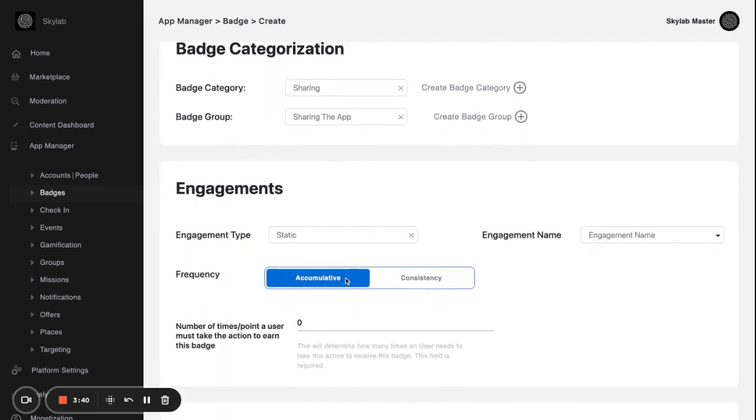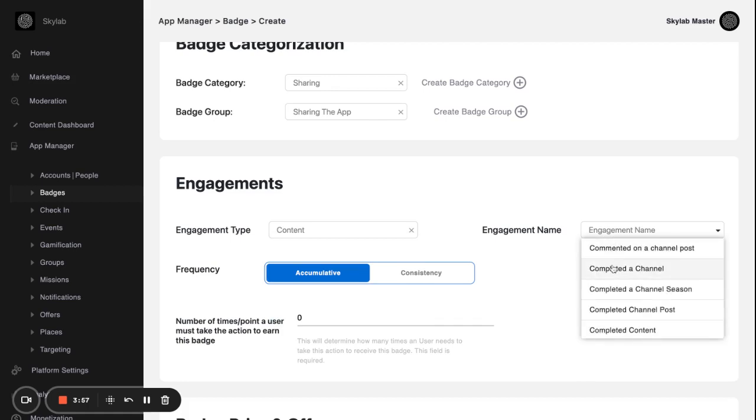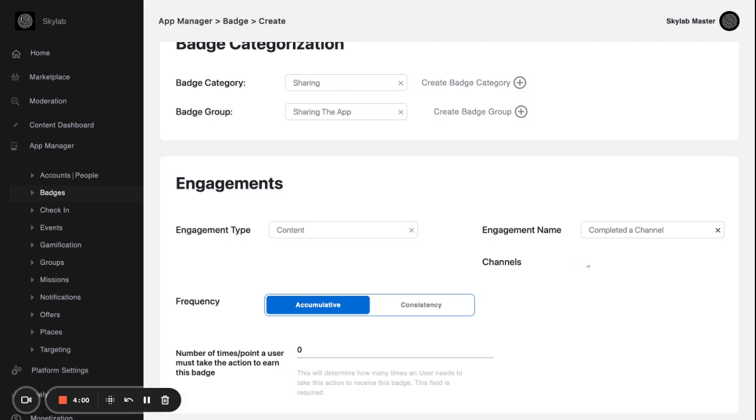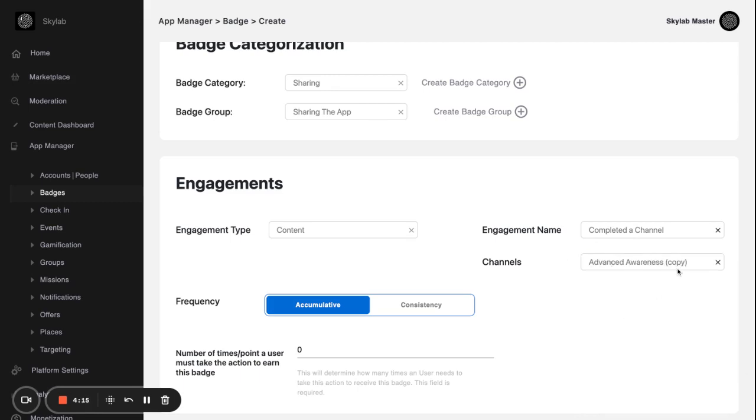So I'm going to scroll down now, and I'm going to say that this is a static action for sharing the app. If I were connecting this to, for example, be certified that I've completed a course or a milestone that I've completed something else, I might hit this drop-down button and go to content. Inside content, you're going to select engagement name. If I were to say completed a channel, I could leave it here, and it would track for any channel that's completed. Or most likely what you're going to want is to wait on this wheel to finish loading, and then you would select the exact channel that you want a user to earn an award for, for example, advanced awareness.